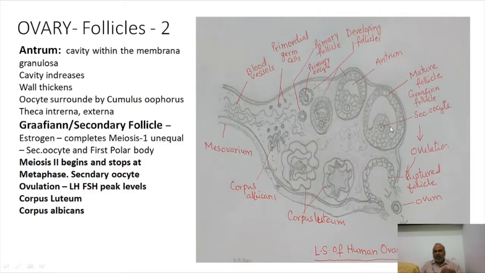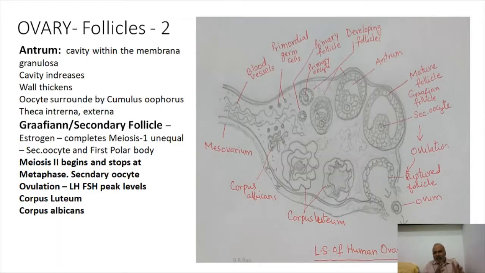Now you see here, this is known as secondary oocyte. How are you going to recognize secondary oocyte from primary oocyte? On the primary oocyte there is no polar body, but on the secondary oocyte there is one polar body. Whenever you see a polar body, we need to understand that it has completed meiosis 1. The first polar body is formed, and now this follicle grows larger and projects out from the outer layer of the ovary, and this is called the secondary follicle.